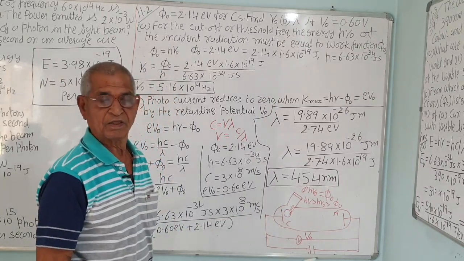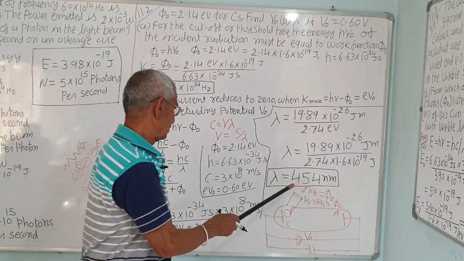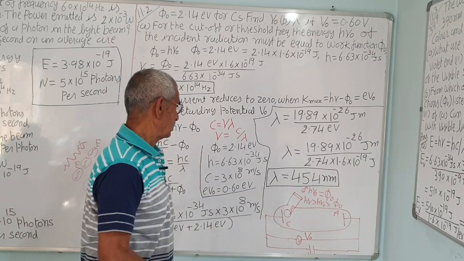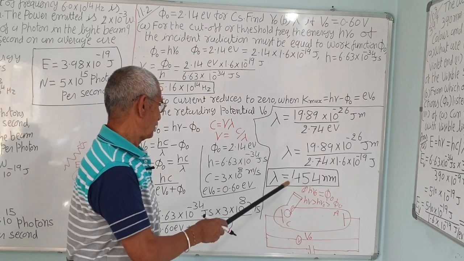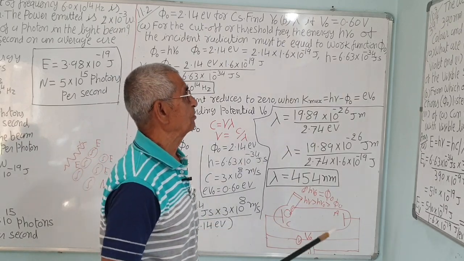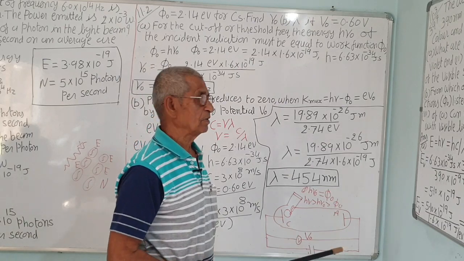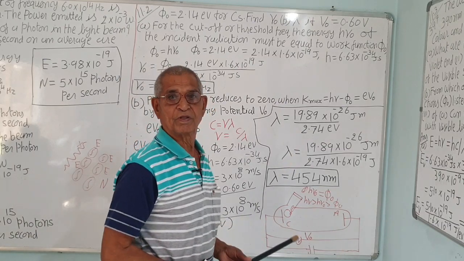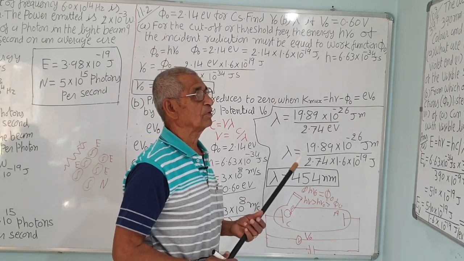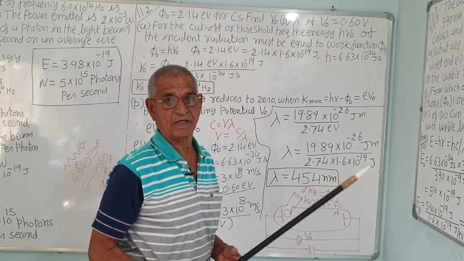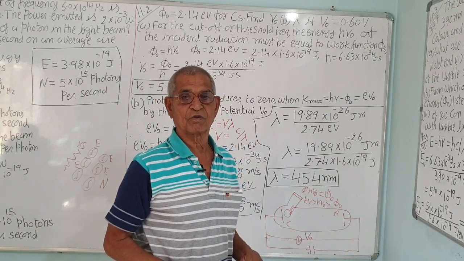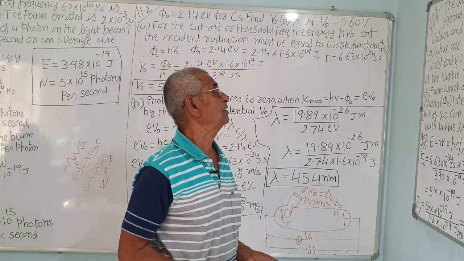You can see it is just yellow-green light, around about that. The violet light has about 400, and violet and green are in between that. Red has 800 or 750 nanometer. The average of yellow light is 600 nanometer. You can remember slowly by doing the practice. If you study the electromagnetic wave spectrum, you can easily know.